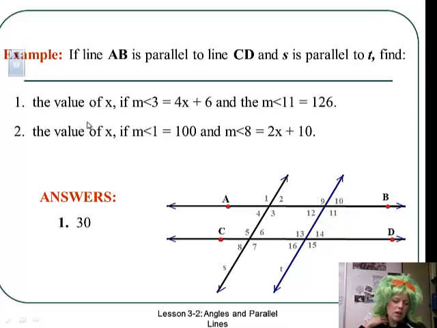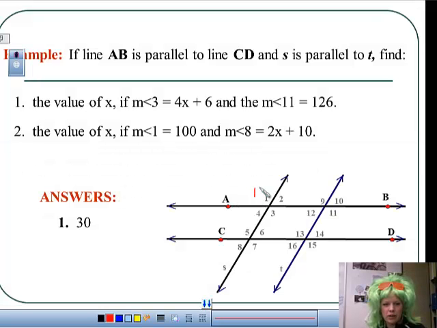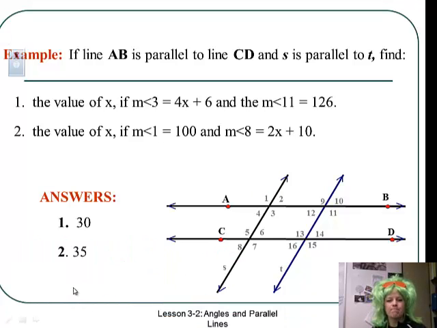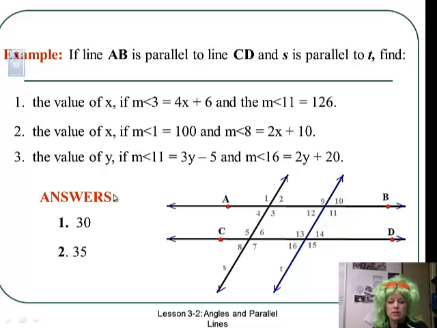Okay, let's do another one. If I told you angle 1 is 100 and angle 8 is 2x plus 10, what did we say these angles were? Oh, consecutive exterior, right? So they have to add up to be how many degrees? You betcha. 180. Now, could you solve this? Yeah. You guys were killers at algebra. So you have 2x equals 70, therefore x equals 35. Is that what we got? If you didn't get that, pause, rewind, copy. You might want to put those in your notes. Those are good examples. Here's the last one.